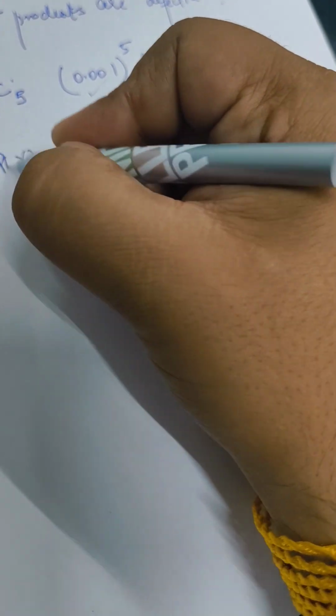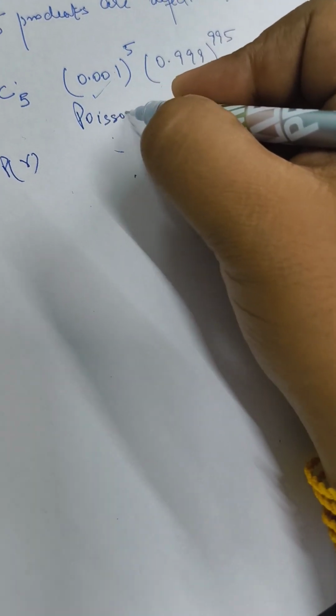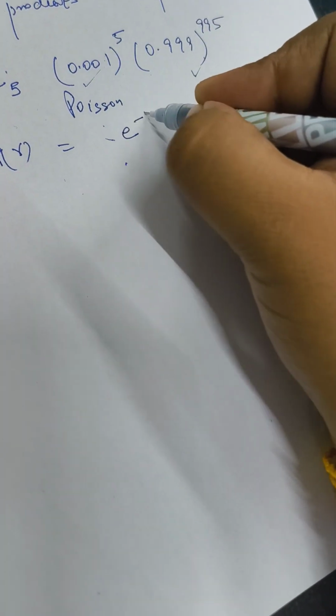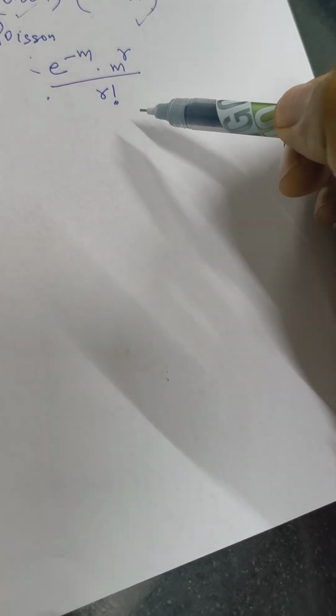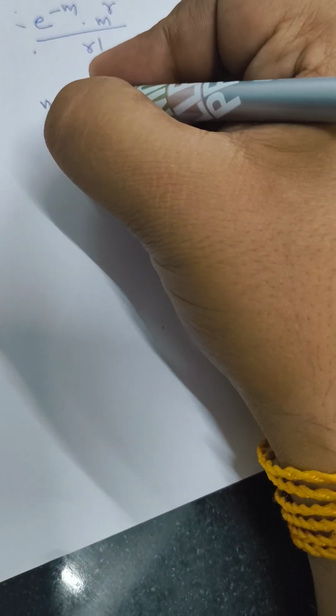So for that we can apply the Poisson distribution, where the formula for Poisson distribution is P(r) equals e raised to the power minus m into m raised to the power r divided by r factorial. So this is the formula you have to remember, where m is equal to n into p.